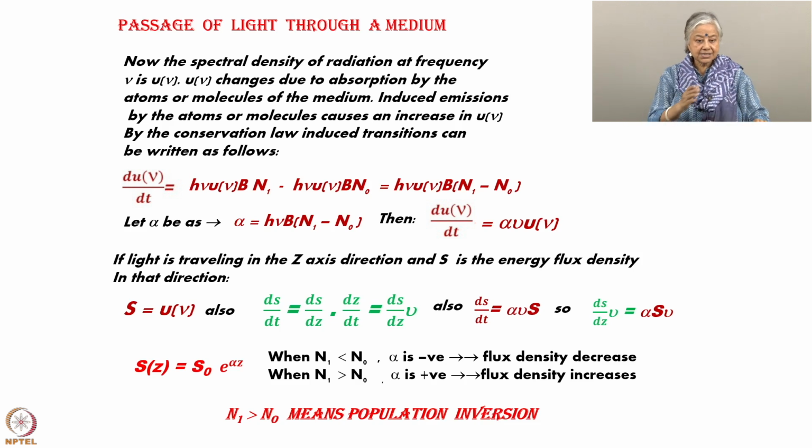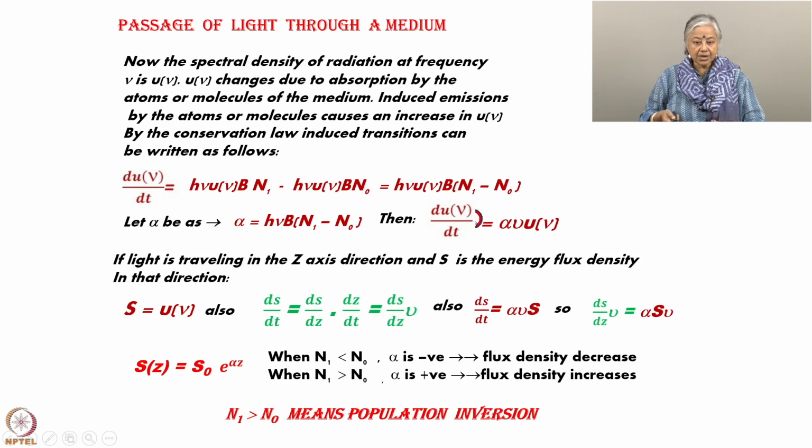Okay. So, if light is travelling in the z direction, I will assume that it is travelling in the z direction, and S is the energy flux density in that direction. Actually, S is just u nu, it is similar to u nu, but I have introduced the term S because it is u nu in a particular direction z. So, we have got to do a little bit of mathematical jugglery to come to a certain conclusion. I can write dS by dt is equal to dS by dz into dz by dt, so these two cancel each other. That becomes dS by dz into dz by dt, which is the velocity v. Okay.